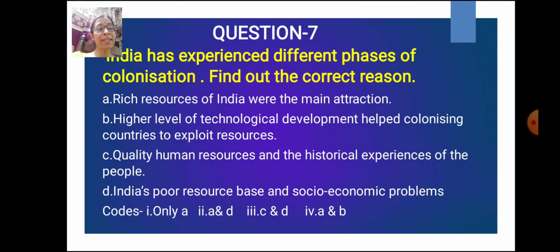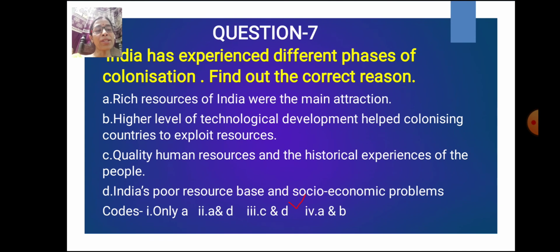So, India has experienced different phases of colonization. Why? Because first, India was rich in resources. So option A was correct. Rich resources attracted the foreign invaders. Then option B, higher level of technological development helped colonizing countries to exploit. Definitely they were having the technology. That is why they were able to exploit resources. They were having a high level of technology. So options A and B are correct. That is option number 4, code number 4.